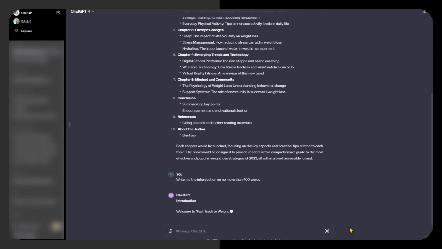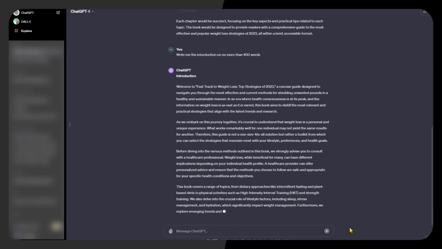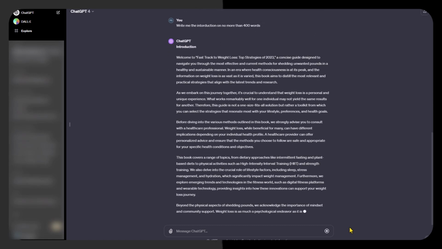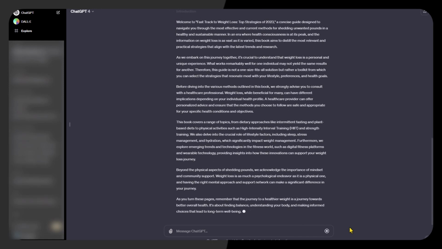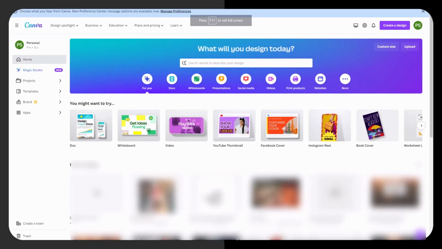And what ChatGPT will do now is it'll write me the introduction. And as it writes the introduction, what we do is then we go through each chapter of the book and ask ChatGPT to do the same thing until we've got a full book. And once you have a full book, then we just save it into a PDF file.